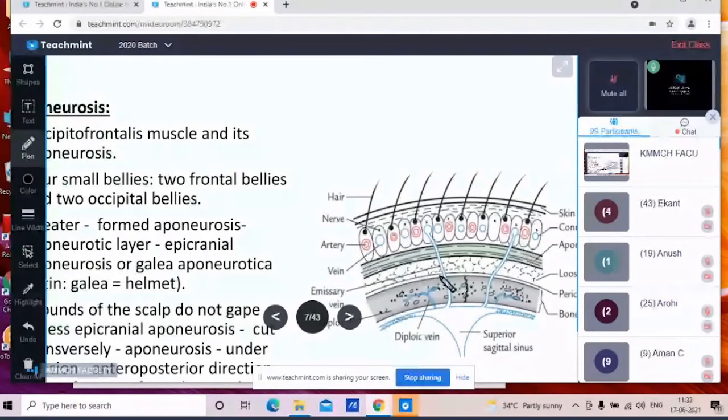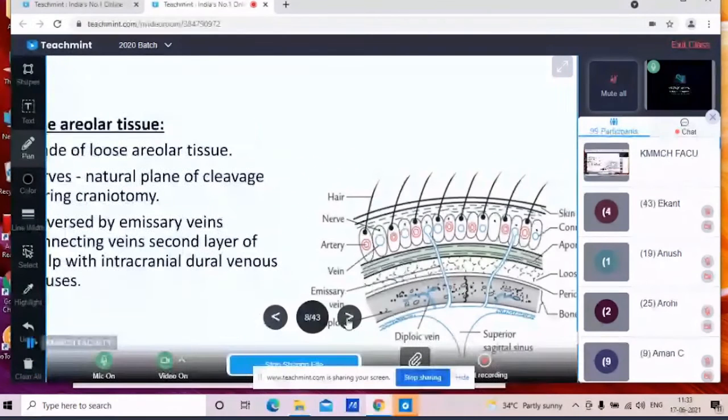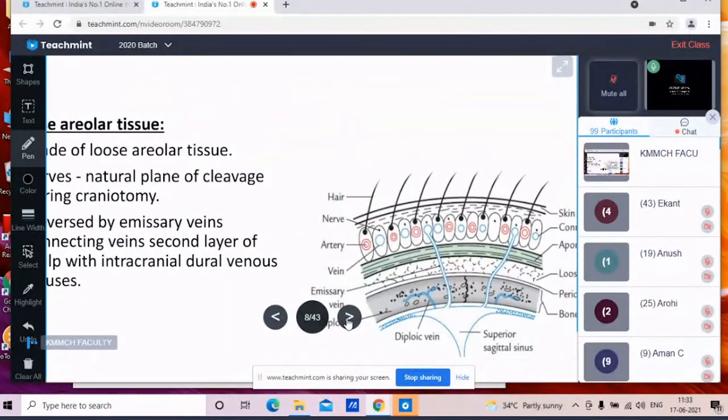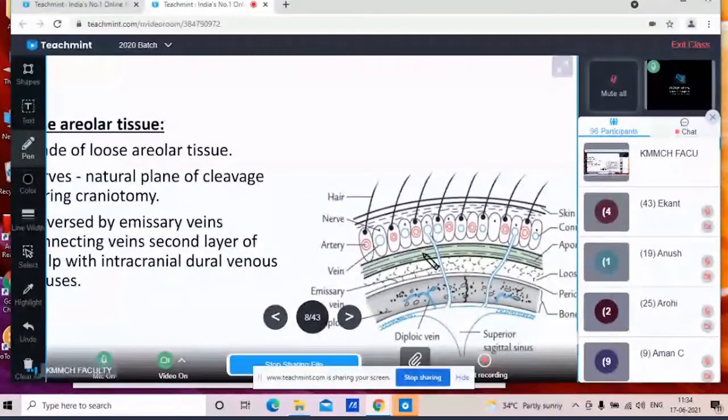Now coming to the fourth layer, that is the loose areolar tissue. So here in the loose areolar tissue, as the name indicates, it is mostly made up of the loose areolar tissue. Now here it serves as a natural plane of cleavage during the craniotomy. So these three layers are done, skin, superficial fascia, or you can say the dense connective tissue, and epicranial aponeurosis.